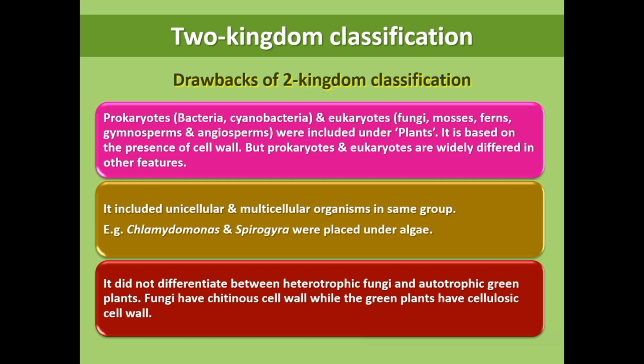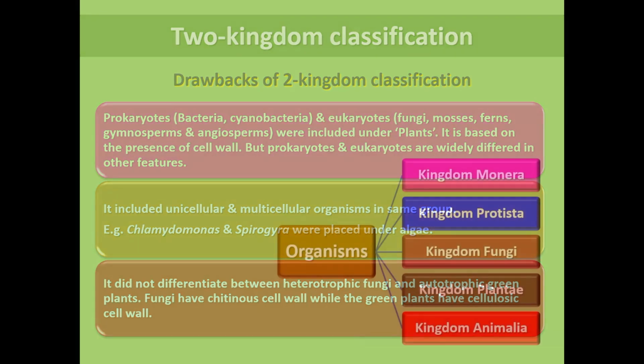It is based on the presence of cell wall. But prokaryotes and eukaryotes differ widely in other features. It included unicellular and multicellular organisms in the same group. For example, Chlamydomonas and Spirogyra were placed under algae. It did not differentiate between heterotrophic fungi and autotrophic green plants. Fungi have chitinous cell wall while the green plants have cellulosic cell wall.